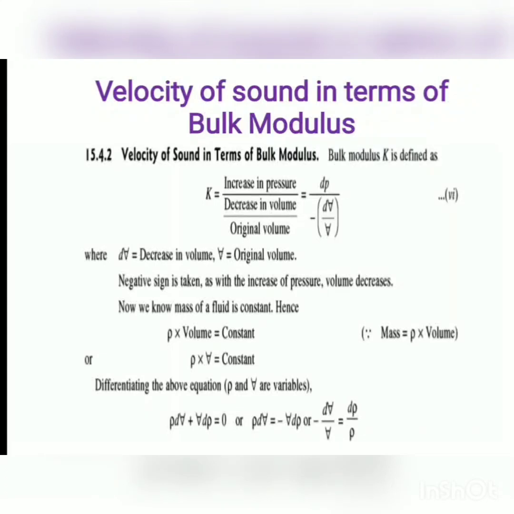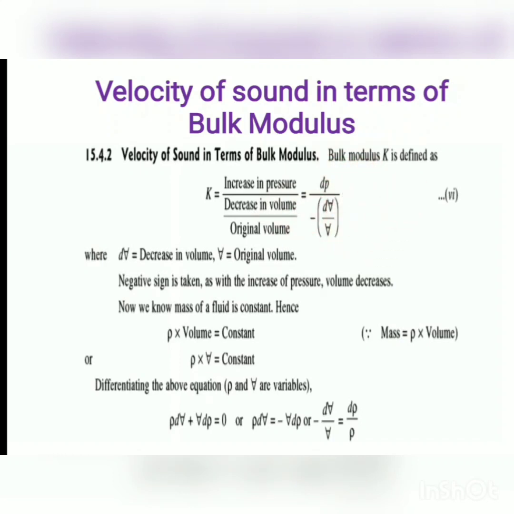Now we will discuss velocity of sound in terms of bulk modulus. We know when a sound wave travels through a compressible fluid, it will generate a pressure wave, meaning there is an increase in pressure. Now bulk modulus K is defined as the ratio of increase in pressure to decrease in volume upon original volume, meaning dP upon minus dV by V.